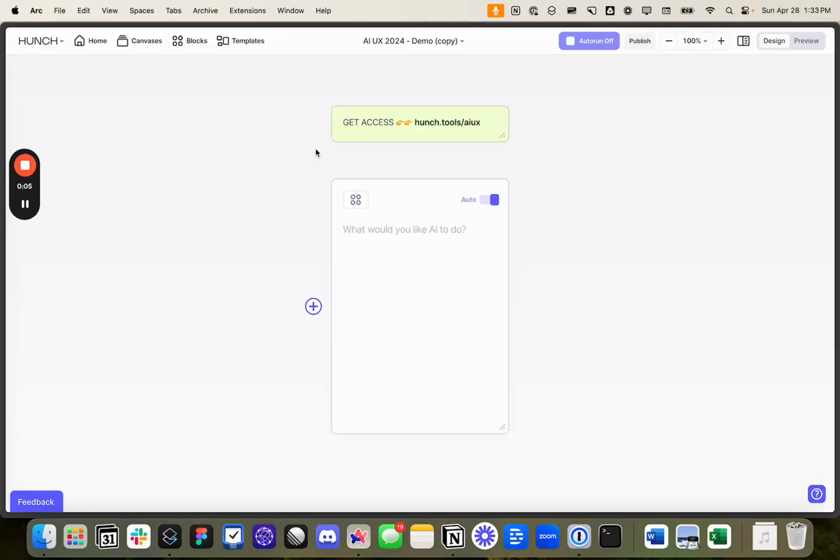We're building a spatial canvas that lets you be really productive and creative with AI. You can use any AI model, you can chain them together into a flow to do really complex and awesome work, and then you can share that work with your team or with the community as a reusable tool.